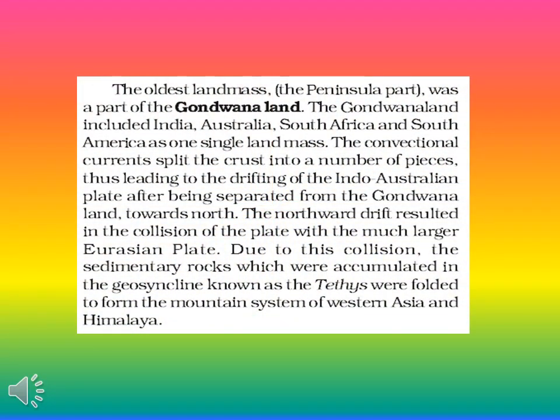The oldest landmass, the peninsula part, was part of Gondwana land. Gondwana land included India, Australia, South Africa, South America, and Antarctica as one single landmass. The convectional current split the crust into a number of pieces, thus leading to the drifting of the Indo-Australian plate after being separated from Gondwana land toward the north. The northward drift resulted in the collision of the plate with the much larger Eurasian plate. Due to this collision, the sedimentary rocks accumulated in the geosyncline known as the Tethys were folded to form the mountain system of Western Asia and the Himalayas.